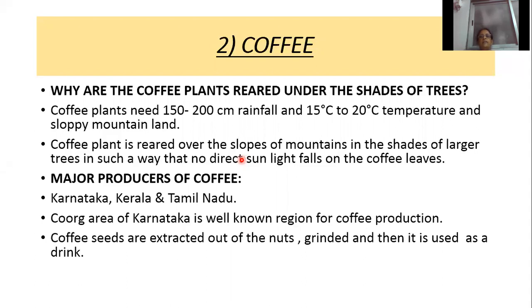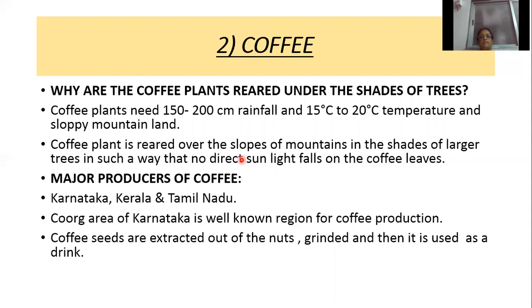Coffee plants need 150 to 200 centimeters of rainfall, a temperature of 15 degrees Celsius to 20 degrees Celsius, and a sloping mountain land. The coffee plant is reared over the slopes of the mountain in the shade of larger trees in such a way that no direct sunlight falls on the coffee plants. If direct sunlight falls on them, it is harmful to the plant. It will decompose or it will be destroyed.